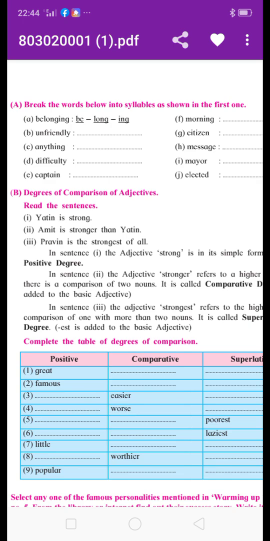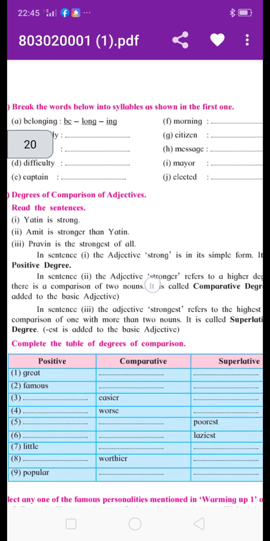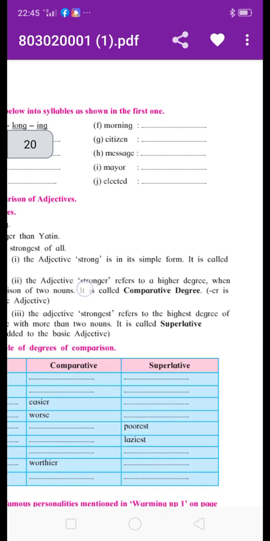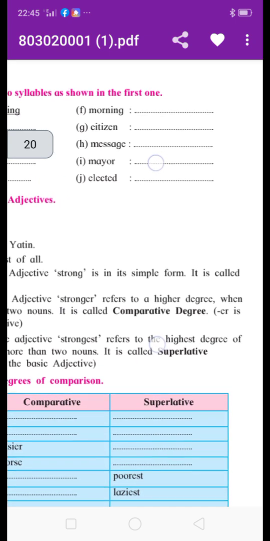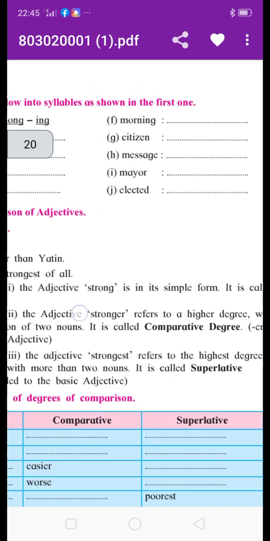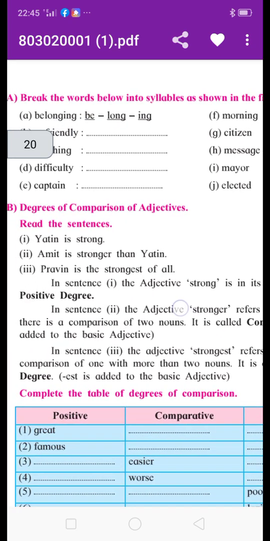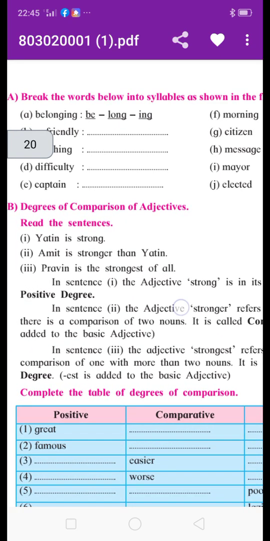Now see here, some sentences are given. Read the sentences. Yatin is strong. In this sentence there is no comparison. The adjective strong is used in a simple form. When an adjective is used in a simple form, we say that it is the positive degree.